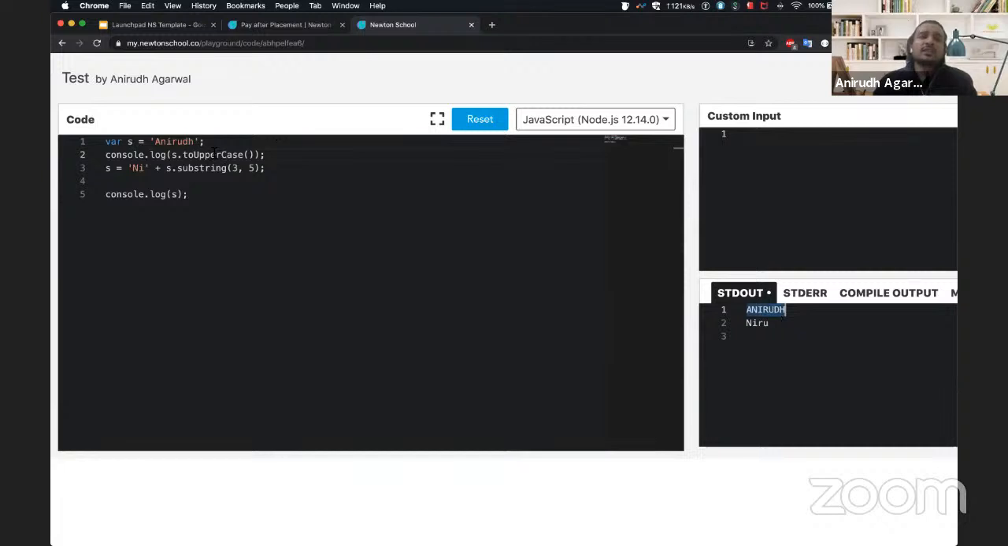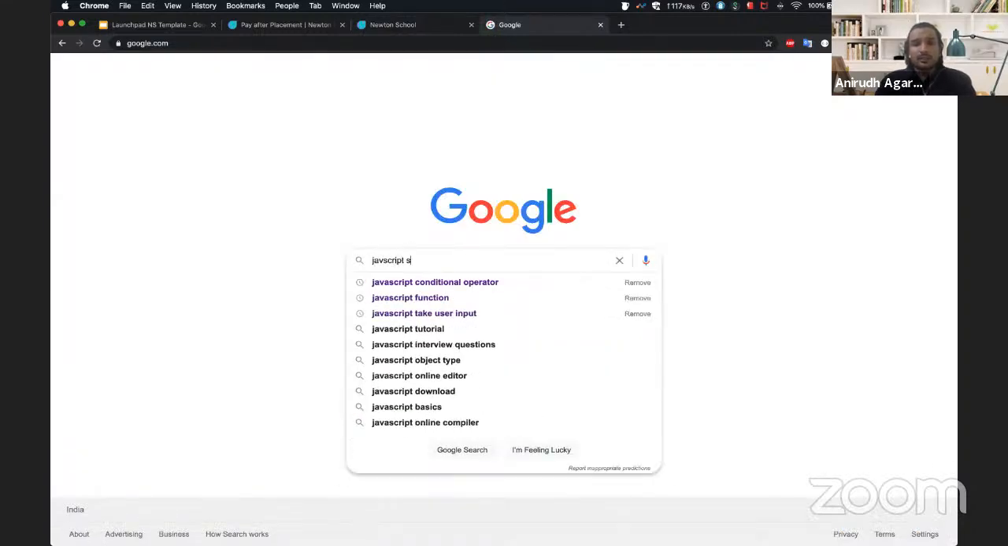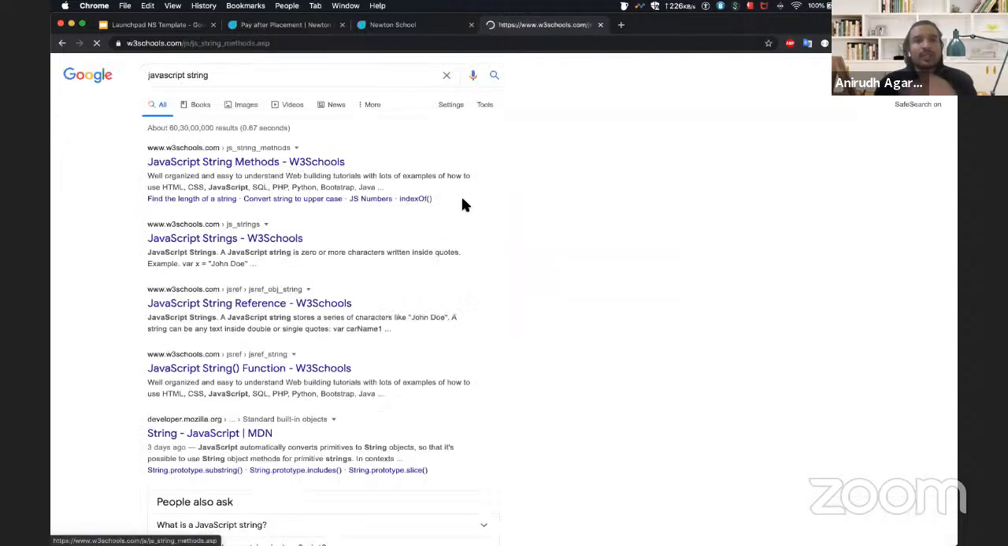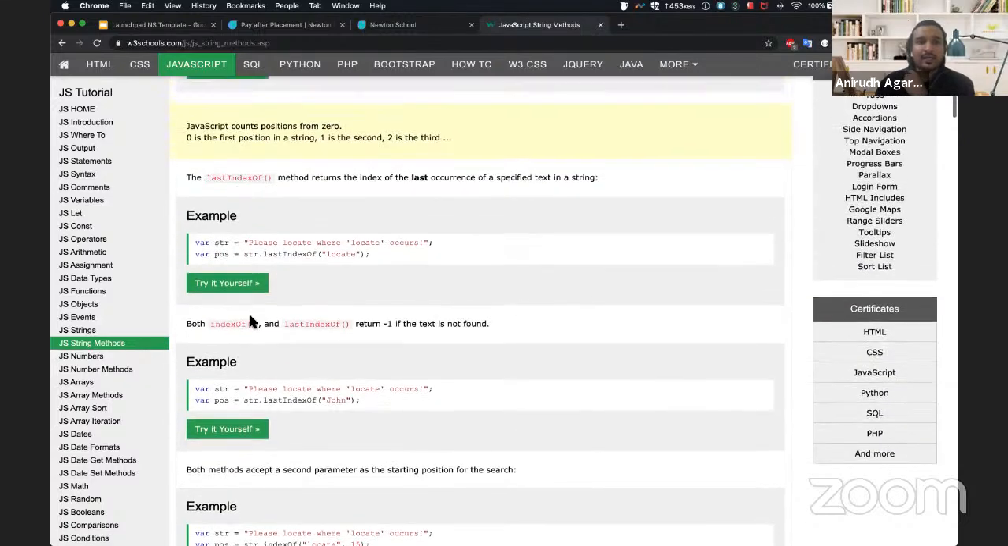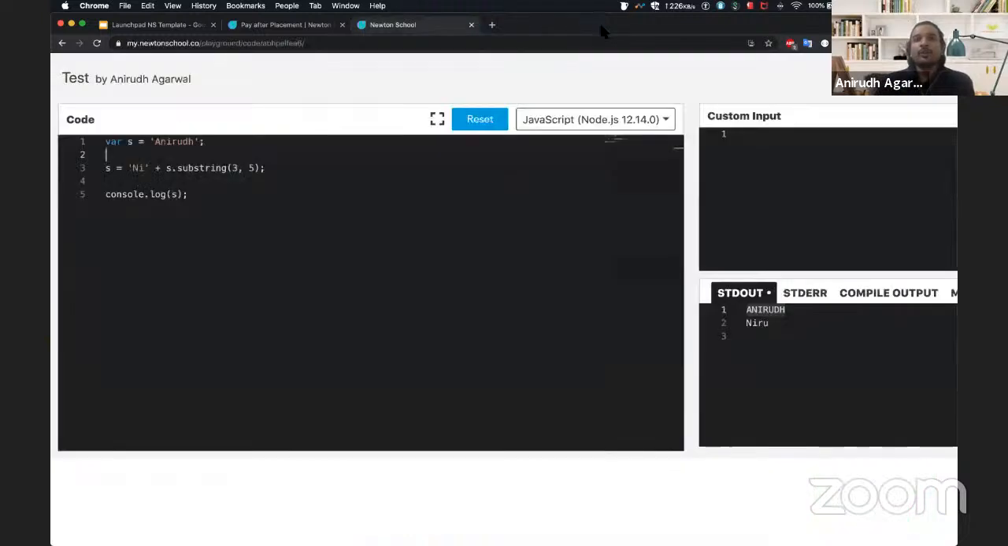So there are a lot of functions. There's one called toLowerCase. All of these are there. There are a lot of functions that you can go around and play around with. If you do a simple Google search and you search for JavaScript string, this W3Schools page will give you all the methods that there are. It has indexOf, lastIndexOf, all of these. There are so many.